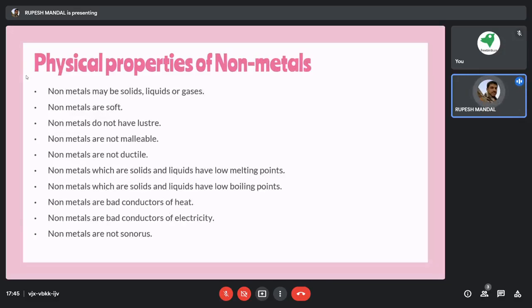Then we will check the physical properties of non-metals. Non-metals may be solid, liquid or gas. Water, plastic, any sort of gas, wood, coal, stones and rocks are all examples. Many of them are solids in nature.